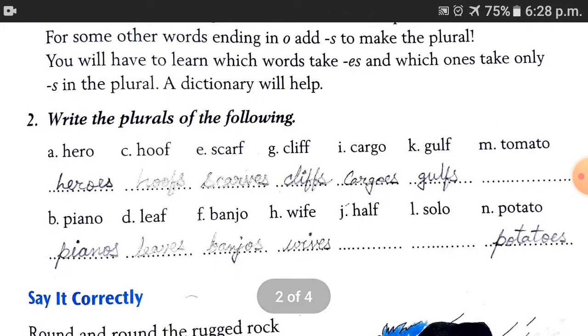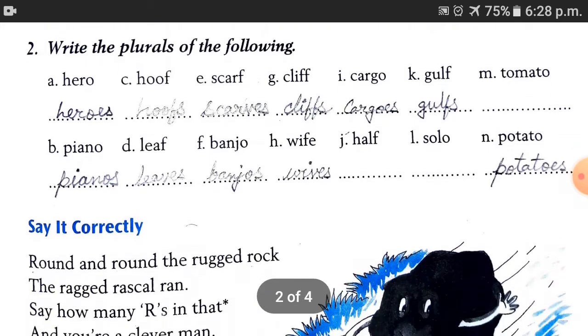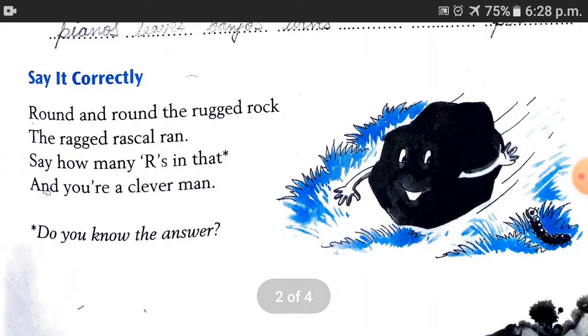Now, here write the plurals of the following. Here are some of the words that we have to make plural using ES, VES and simple S. Hero, heroes; piano, pianos; banjo, banjos; potato, potatoes; gulf, gulfs; and cliff, cliffs. Now here is some practice time. Round and round the rugged rock, the ragged rascal ran. Say how many hours in that, and you are a clever man. Actually, it is for the pronunciation part. You have to repeat it several times so that you can speak it correctly.